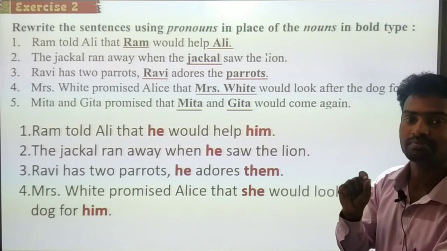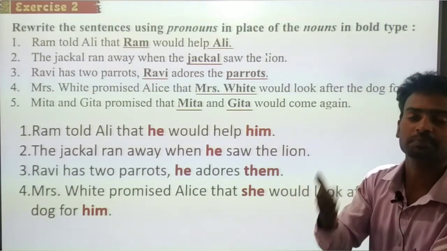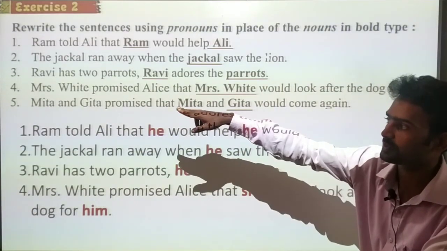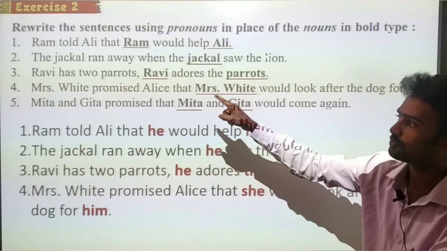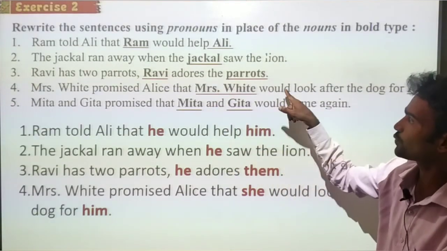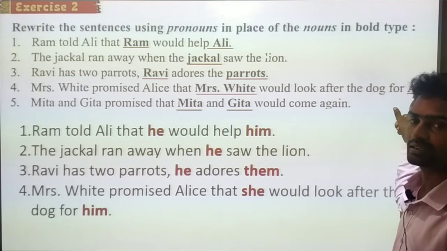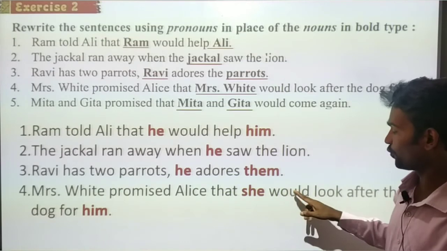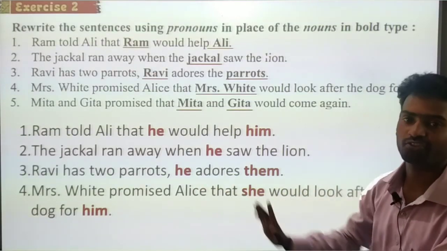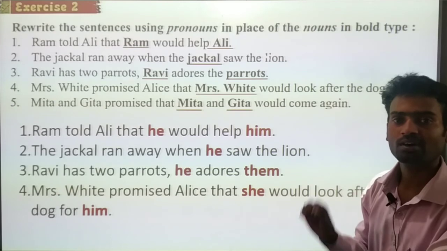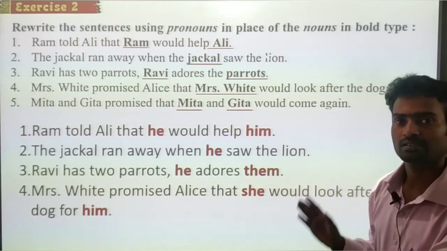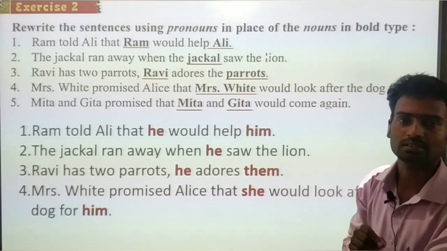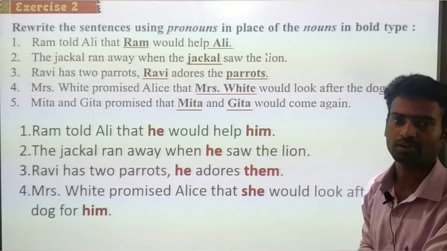When we use him, it shows the third person. Here the third person is Alice. So the answer: Mrs. White promised Alice that she would look after the dog for him. For whom? For Alice. Right, dear children? Very simple. We should memorize, we should learn the singular pronouns as well as the plural pronouns.